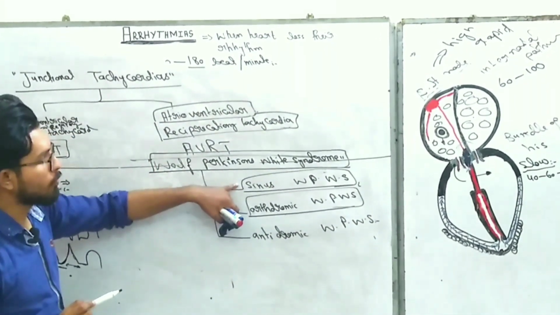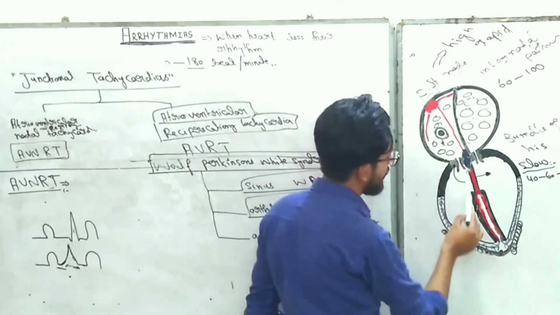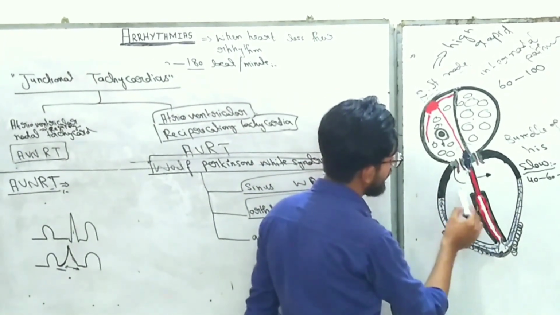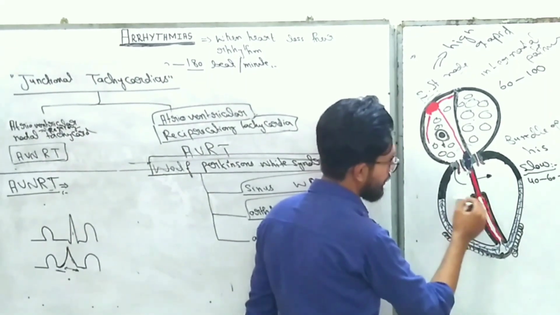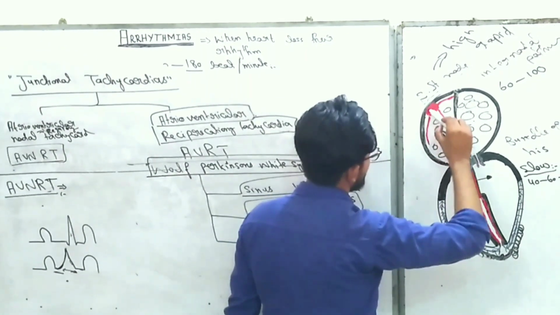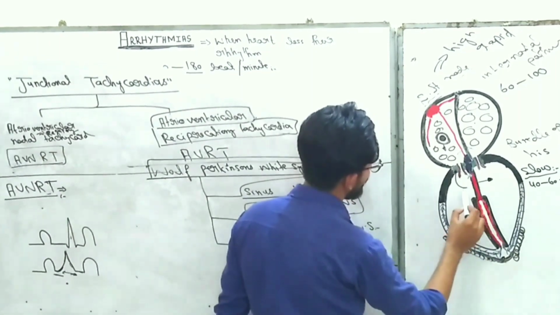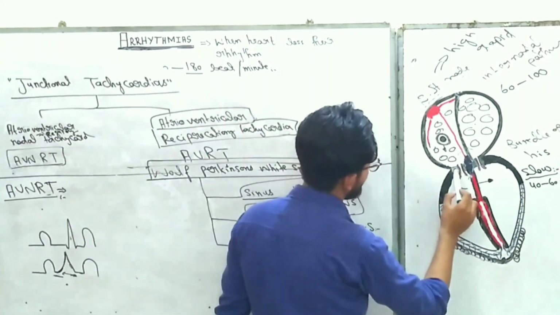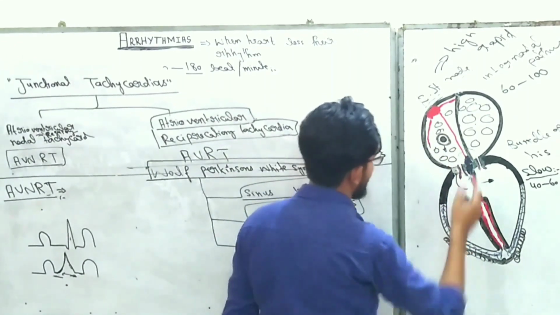In sinus Wolff-Parkinson-White syndrome, the two pathways are formed, and both of these pathways only discharge the bundle of His and ventricles. But in orthodromic Wolff-Parkinson-White syndrome, the SA node discharges the AV node, and this AV node not only discharges the bundle of His but also the accessory pathway, and this accessory pathway goes up into the atria and produces tachycardia.